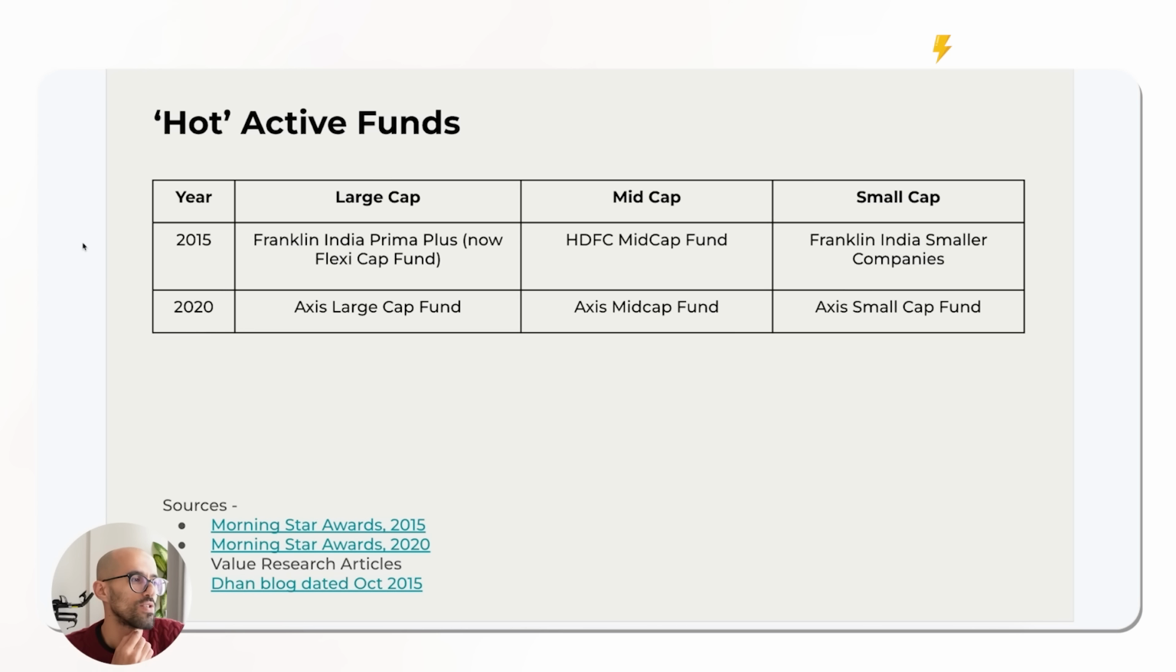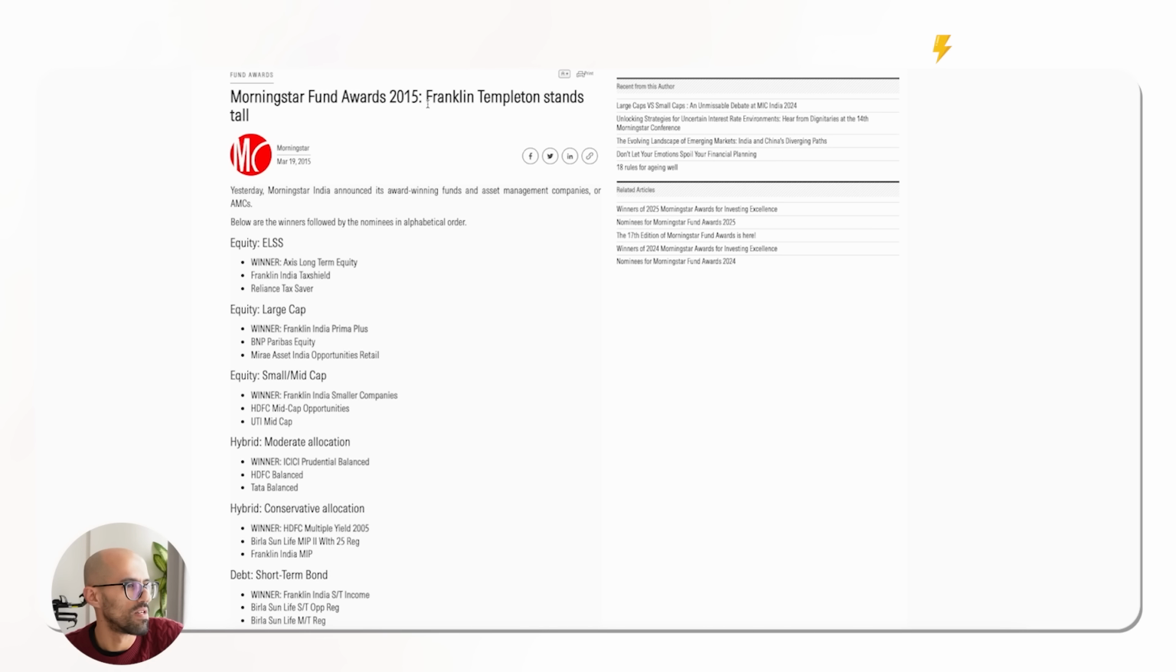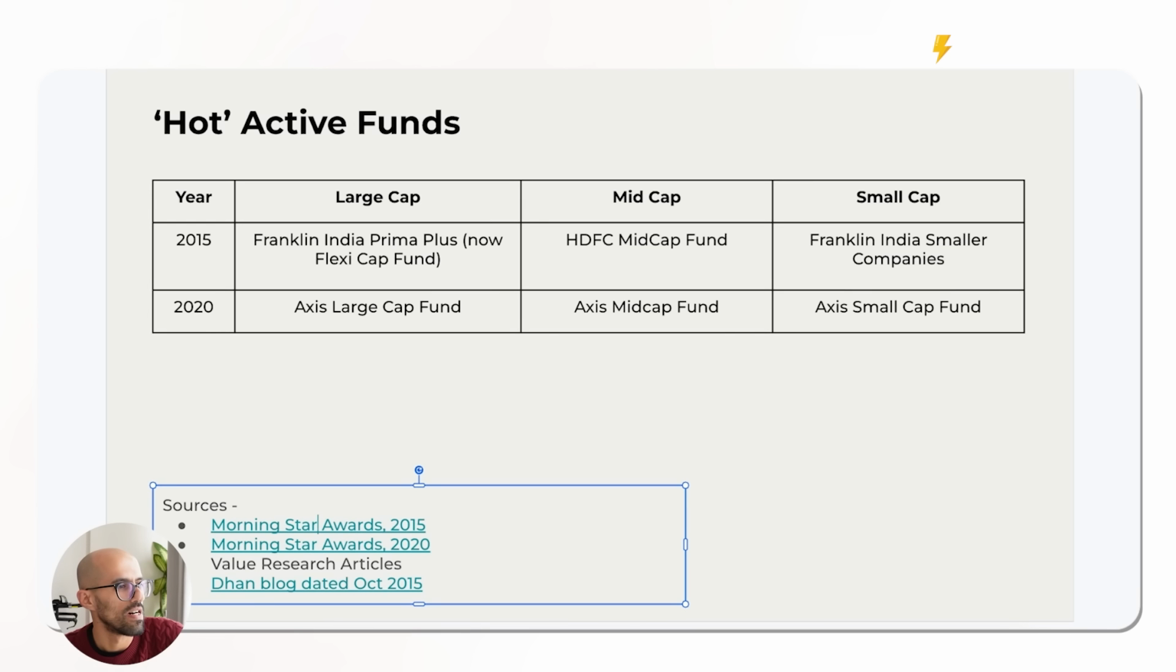So in 2015, the large cap which was doing the rounds back then, which was awarded by Morningstar and covered in a whole bunch of different articles, was Franklin India Prima Plus. Now it's called the Franklin Flexi Cap Fund. Mid cap, it was HDFC Mid Cap. And in fact, I found this: if you look at this one, Morningstar 2015 awards, you will see Franklin India Prima Plus here, HDFC Mid Cap Opportunities here, and Franklin India Smaller Companies here. That's where the small cap also comes in.